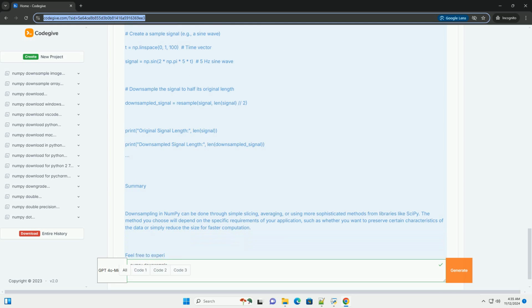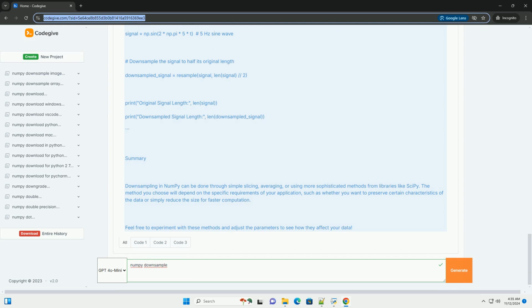Using numpy for downsampling. Numpy does not have a built-in function specifically named downsample, but you can achieve downsampling through various methods, such as slicing, averaging, or using more specific libraries like scipy. Below are some methods you can use with numpy for downsampling.